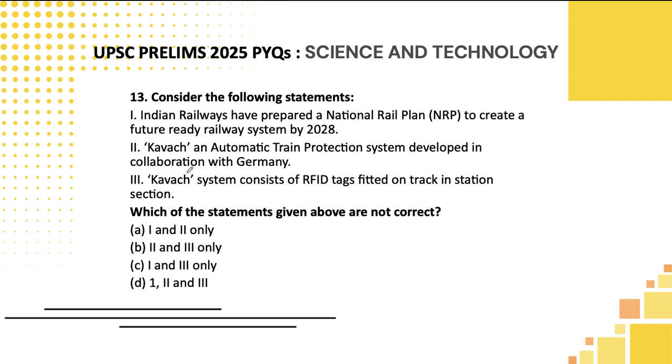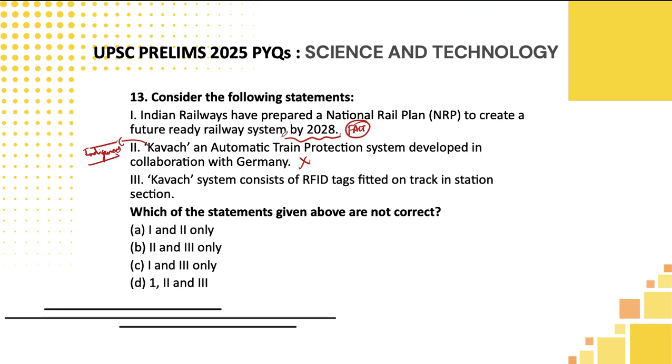13th one. Indian Railways have prepared a national railway plan to be future ready by 2028. This is a fact we need to verify, but we are not sure. Let's move to the second one. Kavach, an automated train protection system developed in collaboration with Germany. Students, this is completely wrong. Why I'm telling is, Kavach is an indigenous technology. This was developed by India alone.